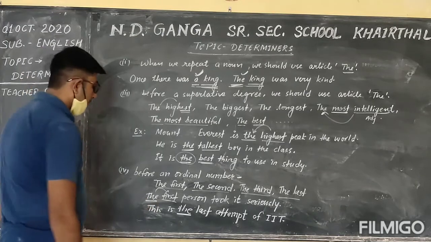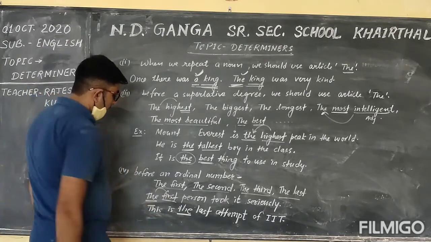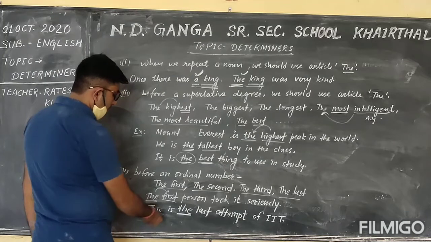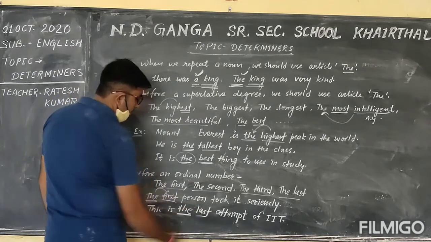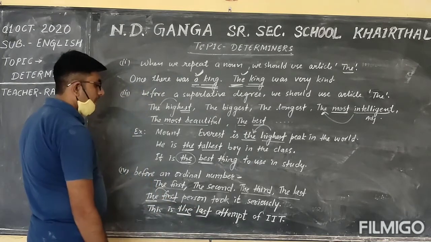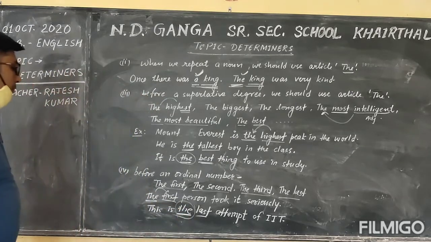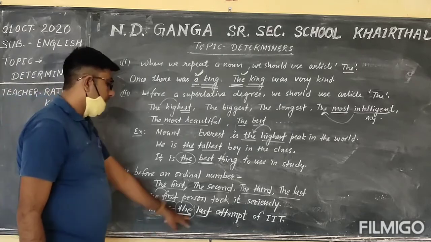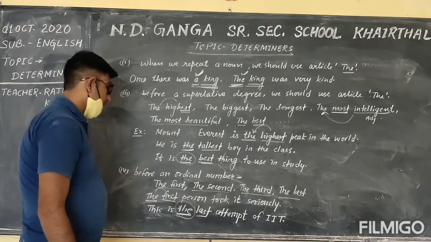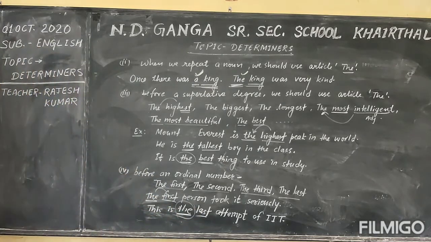And the second example is last. Last is the ordinal number, and here article the is used before the ordinal number. So these are the rules of article the.